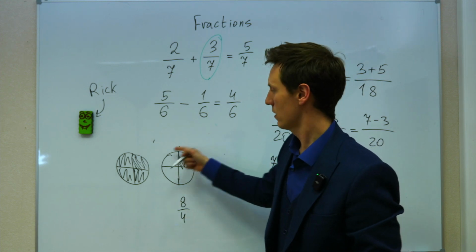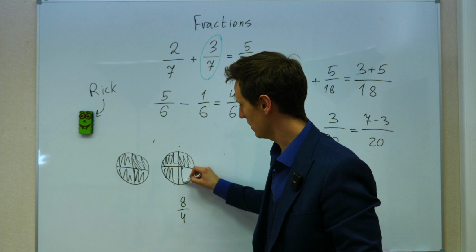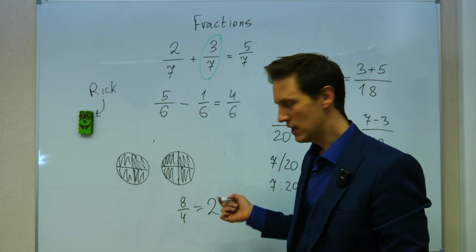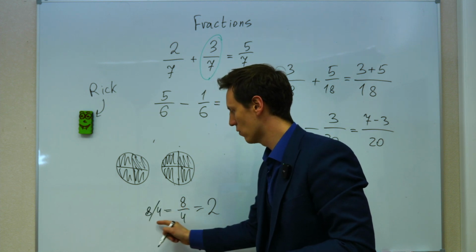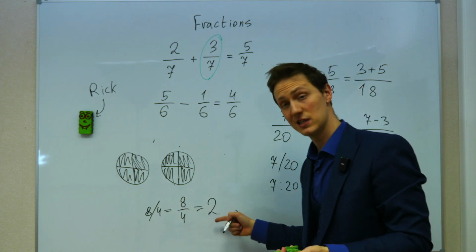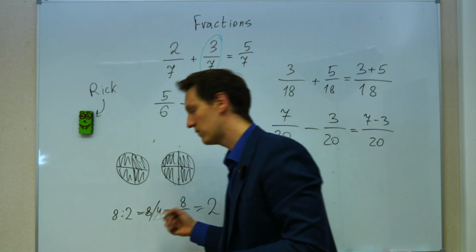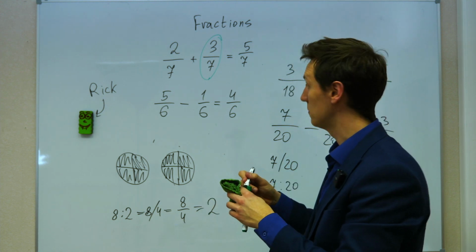You have to get another pie, and there you have the 5th, and the 6th, and the 7th, and the 8th. 8/4 is 2 whole pies. It is just the same as 8 divided by 4. 8 divided by 4 is the same as 8/4, so it is 2 pies. You have to understand that division and fraction are like two sides of the same coin.